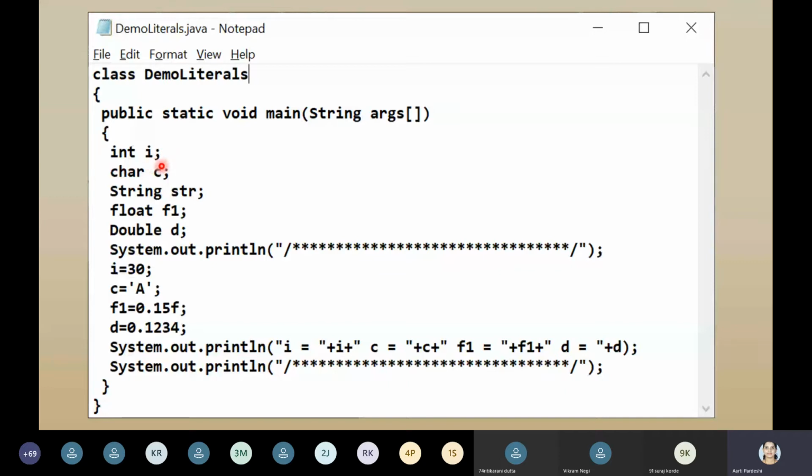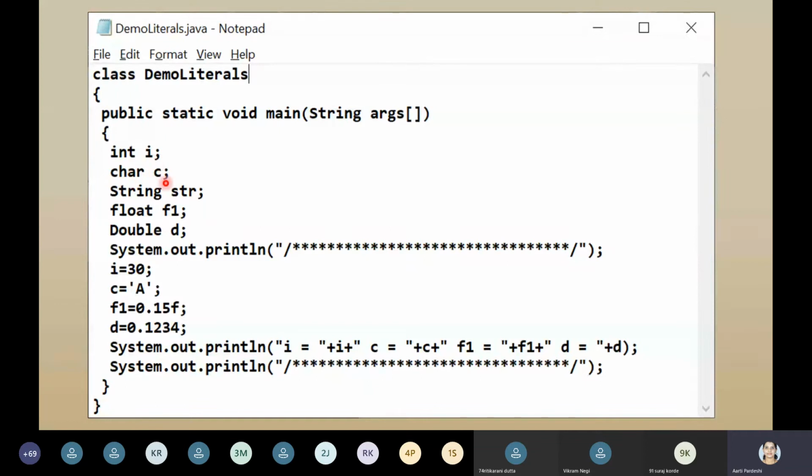This is very important. Any statement has to end with a semicolon. This is not a statement. Why is it not a statement? It's the function declaration part. This is the opening of your function, the entry point of your function or method. This is the class declaration part. This is the opening of your class. Now here it's a statement. How will you know that it is a statement? Always it has to have some expression. And here what is this expression? Declaration of a variable. So here we are declaring an integer variable i.